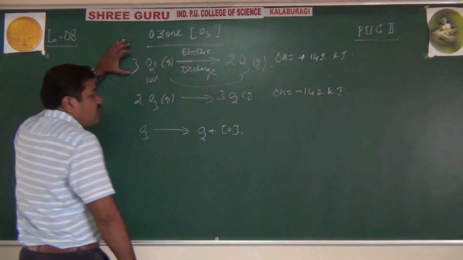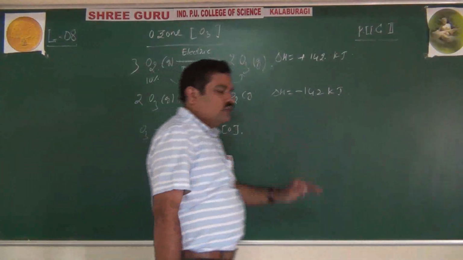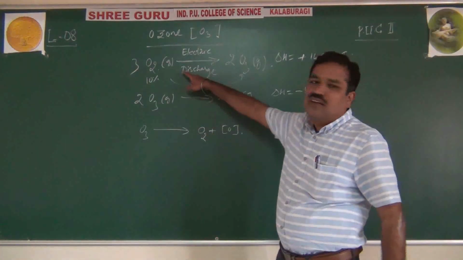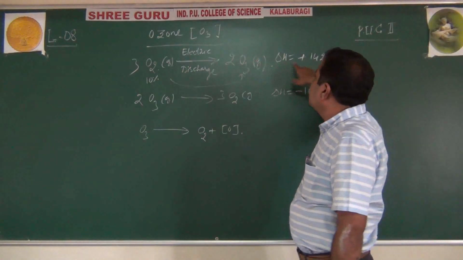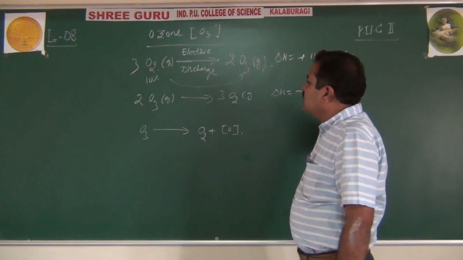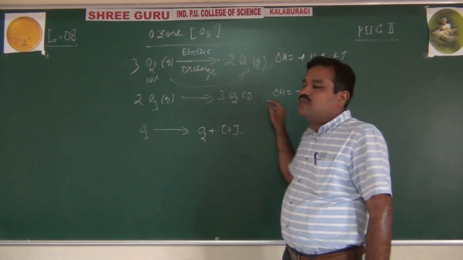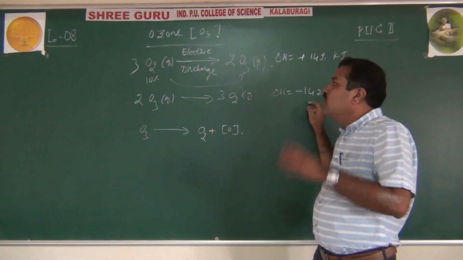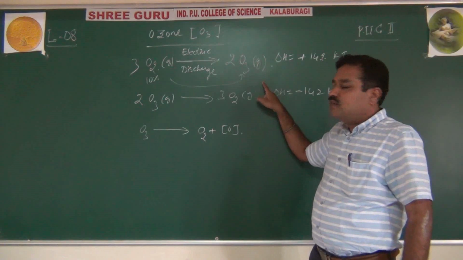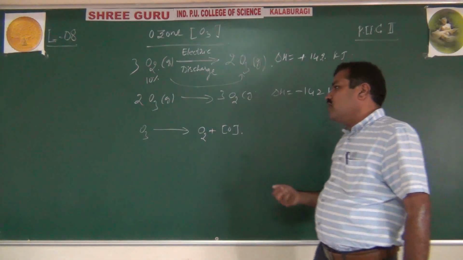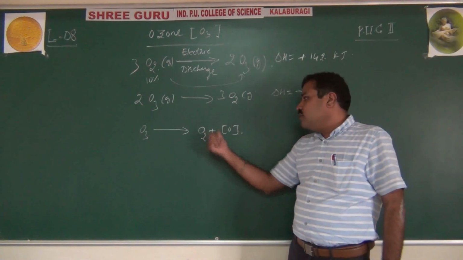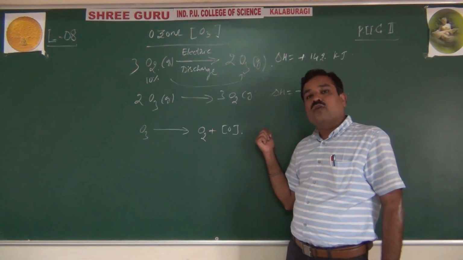If they ask you for 2 marks, we are able to answer. Ozone is prepared by slow electric discharge of molecular oxygen, which is a highly endothermic reaction. Ozone is converted into oxygen by decomposition, a highly exothermic reaction. Only 10% of oxygen is converted into ozone, that is why it is called ozonized oxygen. Ozone is known for its oxidizing power due to nascent oxygen, which is responsible for the bleaching action of ozone.